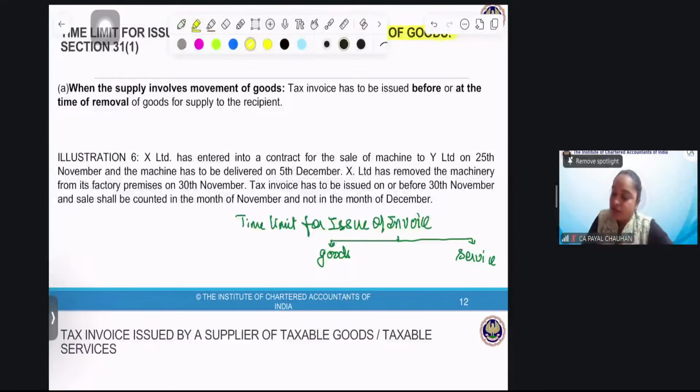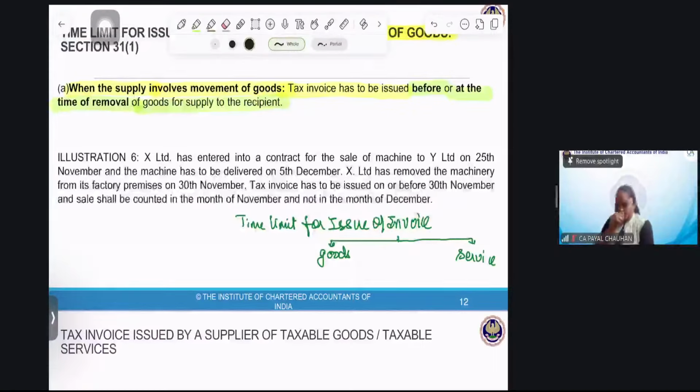When the supply involves movement of the goods. I'll give you an example, you need to understand. I am giving you goods from my shop to your premises. Does it involve movement of goods? Yes, it involves movement of goods. So the tax invoice has to be issued before or at the time of removal of such goods for supply to the recipient.